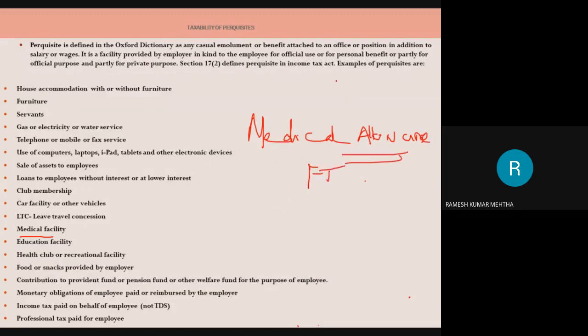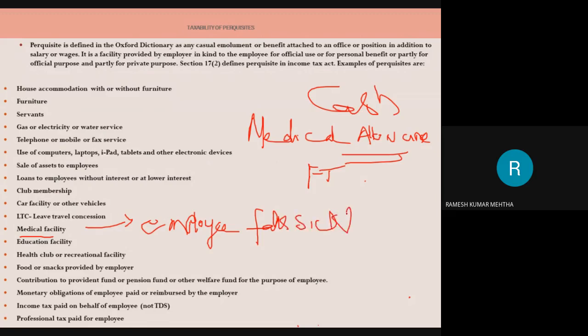It is paid in the form of cash, whereas medical facility is something different. For example, the employee falls sick, but he is not given medical allowance.